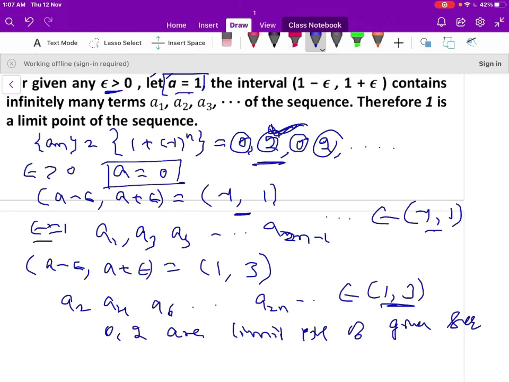Let us check a equal to -1. Let us consider the interval. Here a is -1. Let us take again epsilon equal to 1. So -1 minus 1 is -2 comma -1 plus 1 is 0. Again -2 comma 0 is an open interval. So no terms of the sequence belong to the interval -2 comma 0. Therefore -1 is not a limit point of the sequence.